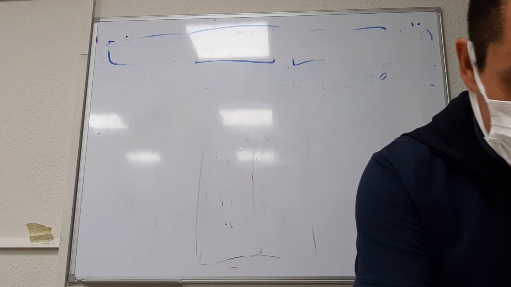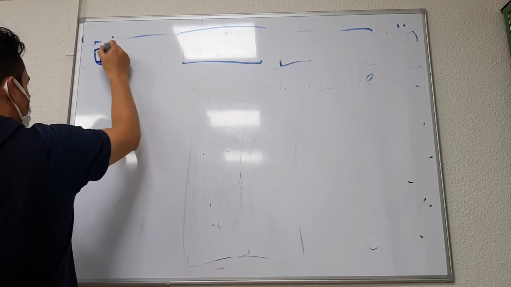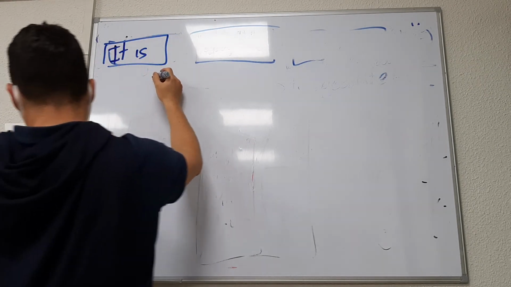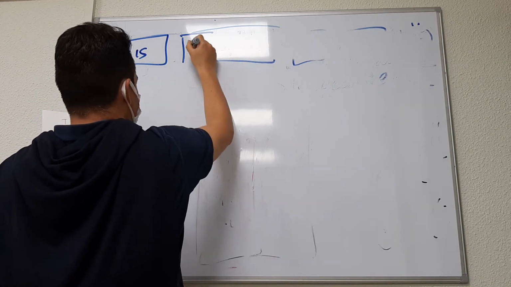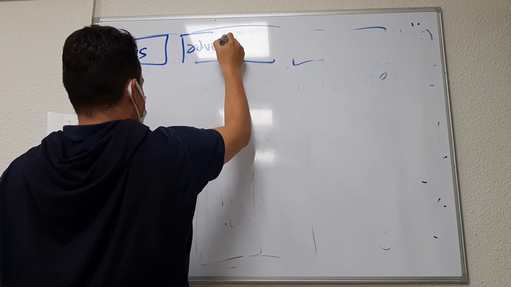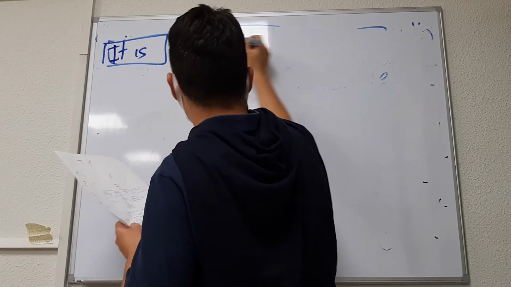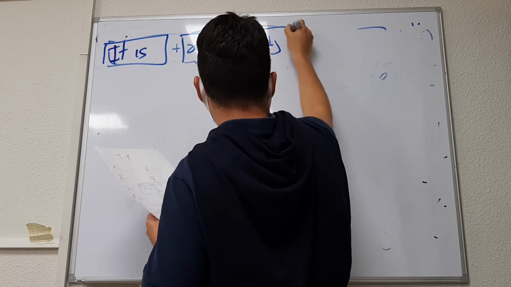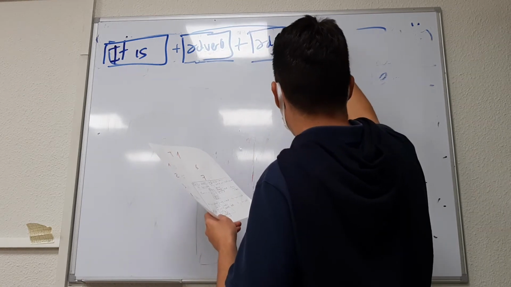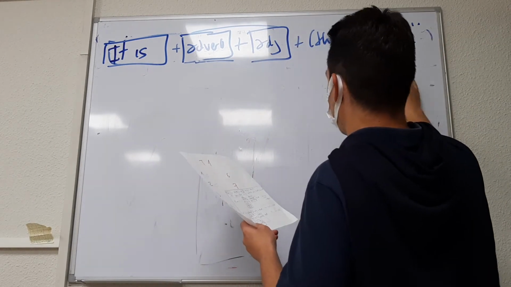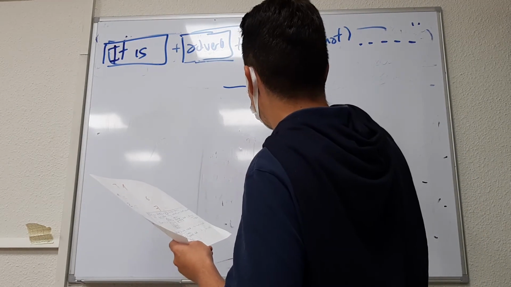Okay, and the last structure that I want you to learn today is the following one. It is, after that an adverb, after that an adjective, then that, and then the rest of the sentence. Again, we use this to speculate.